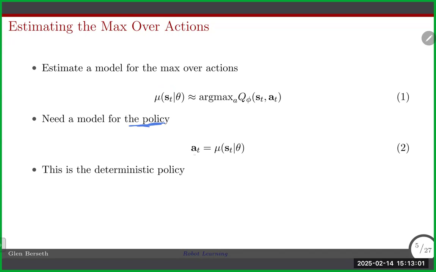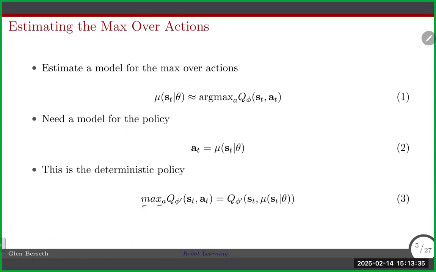Now this is going to be different, where there's going to be a second network that is essentially trying to implicitly amortize and encode this process for what is the best action according to the current version of the Q function. So there's still going to be a bit of this process where there's a Q function that's being learned, and now a policy that's going to be trying to match the best action in that Q function as that Q function is training during learning. So there's a bit of a challenge in training this process, but I'll talk a little bit more about that on the next slide.